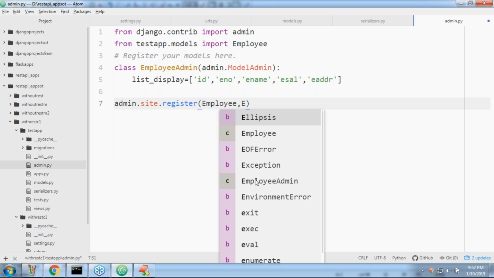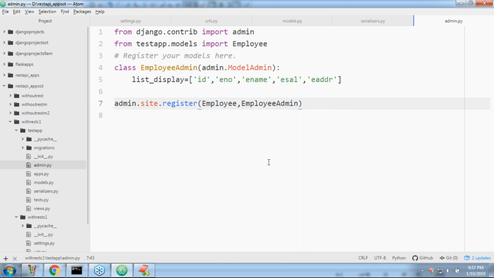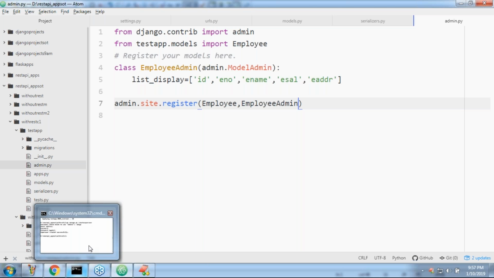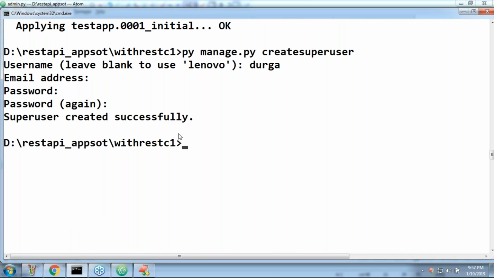Are you getting Employee, EmployeeAdmin? Like that, it's done. Now start the server and check whether this table is there or not.